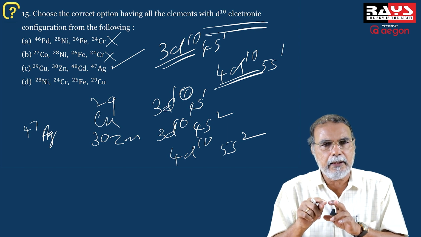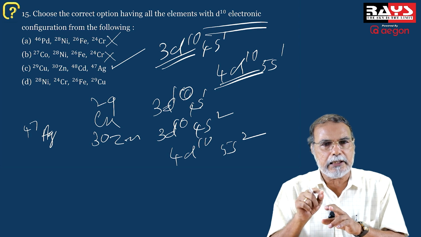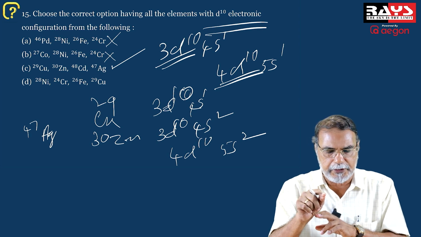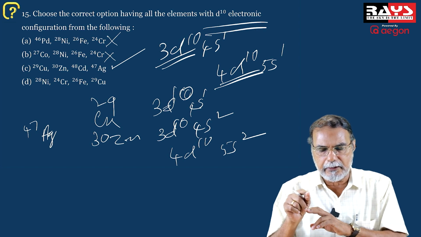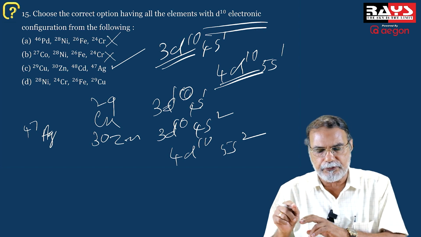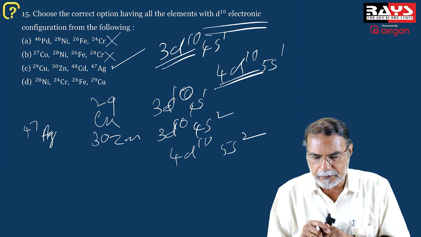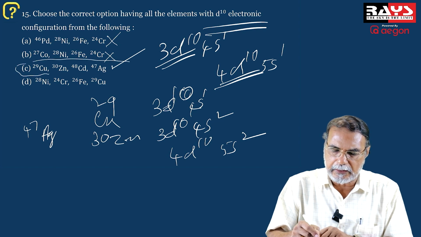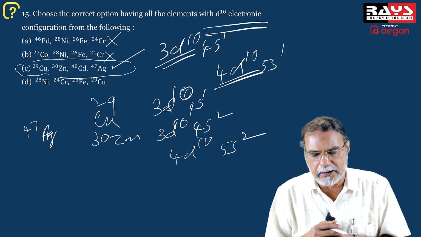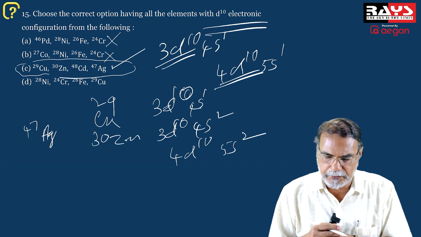Copper should be 3d9 4s2, but it is 3d10 4s1 because of the exceptional stability of the d10 configuration. And zinc is d10 s2 configuration. And cadmium is again d10 s2 configuration. And silver is d10 s1 configuration. Okay, that means the third series is the correct one. The third list is the correct list where all the elements given have d10 configuration.